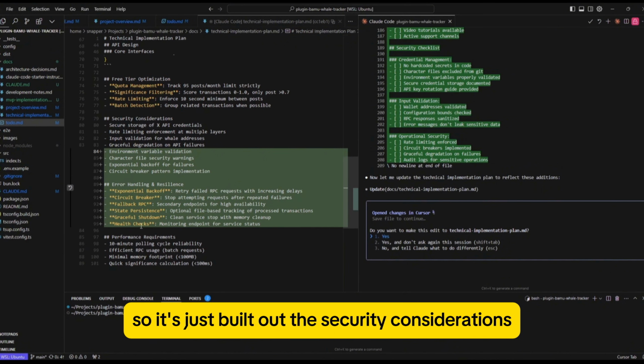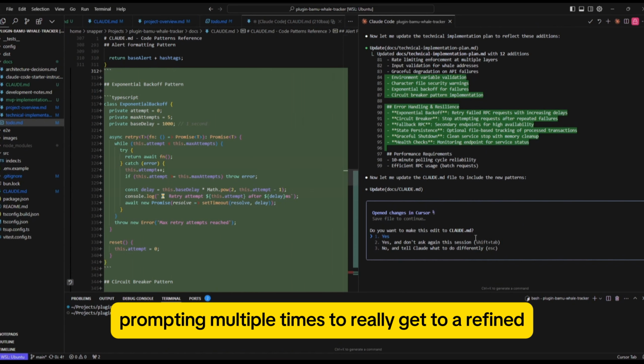And what we can also do is copy paste this fully updated list, go back to Claude, the original Claude chat we had up earlier, and then say this is what Claude Code added. It added a whole lot of extra stuff. Give us your feedback on these additions. Are these things that we should definitely include? And it'll be interesting to see what Claude's response is. I'm assuming it will say yes, these are all very good additions. And that's kind of the power of using a couple of different chats and prompting multiple times to really get to a refined solution.